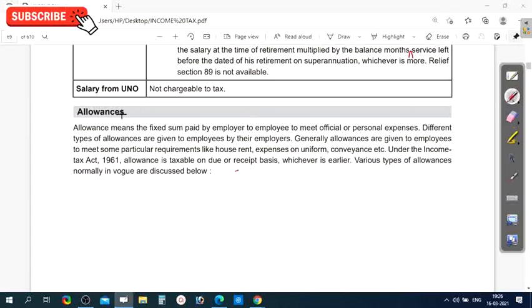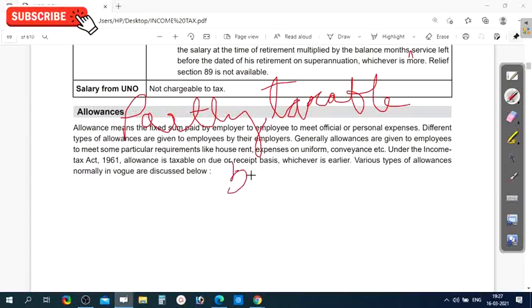Partly taxable means partly exempted, partly taxable. See, for example, you have received 30,000 rupees as a certain allowance.